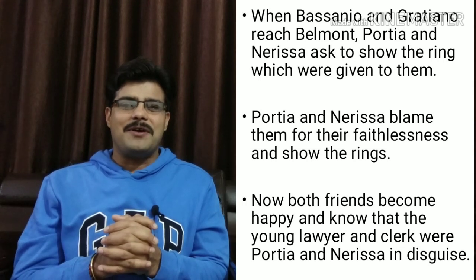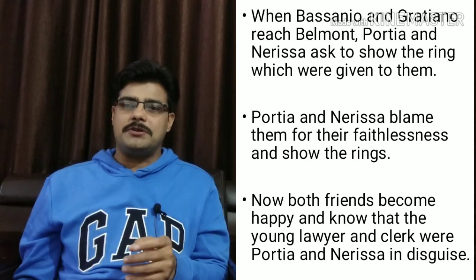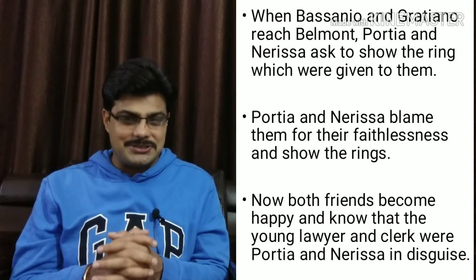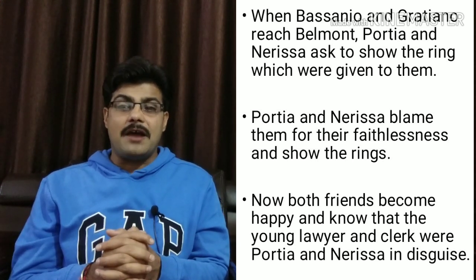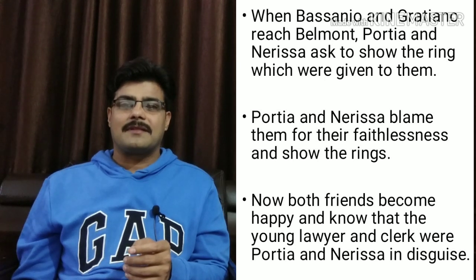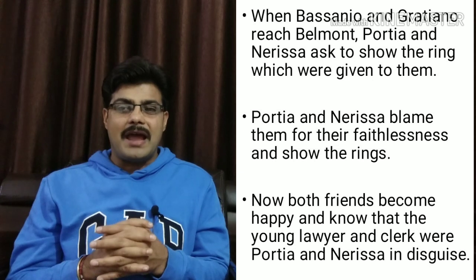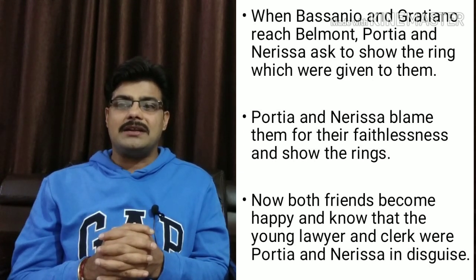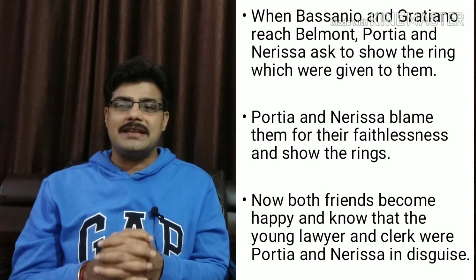After some time, Portia and Nerissa produce the same rings and insist as well as instruct them to be careful in future. Seeing the rings, both friends become happy and know that the young lawyer and clerk were Portia and Nerissa.